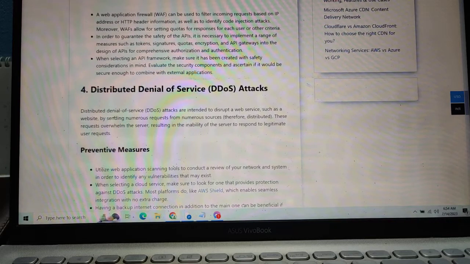Preventive measure: utilize web application scanning tools and conduct a review of your network and systems in order to identify any vulnerabilities that may exist. When selecting a cloud service, make sure to look for one that provides protection against DDoS attacks.